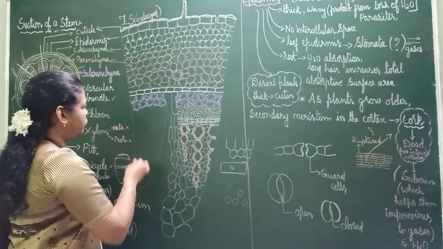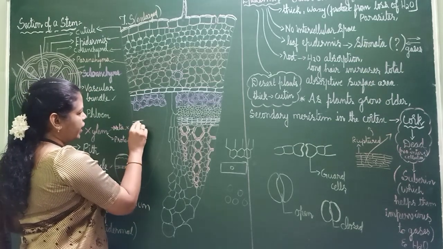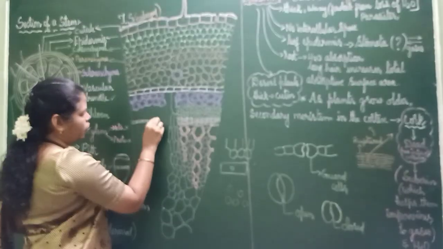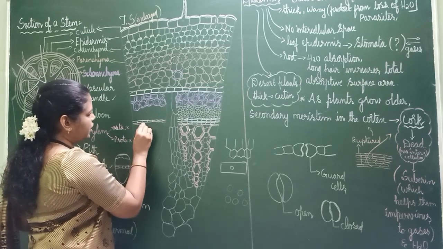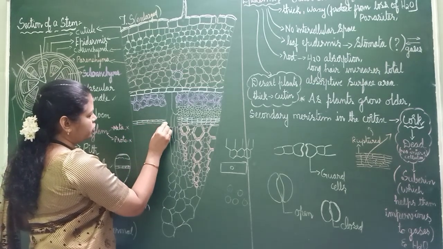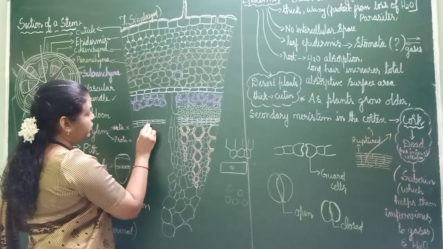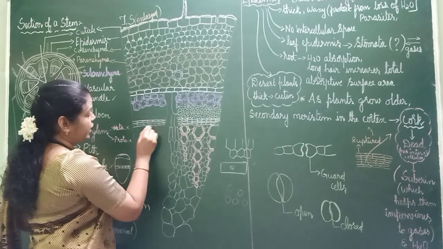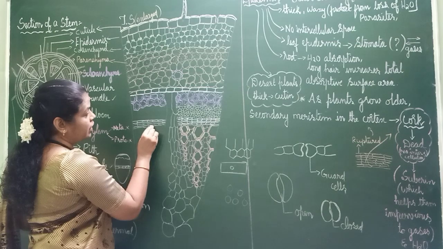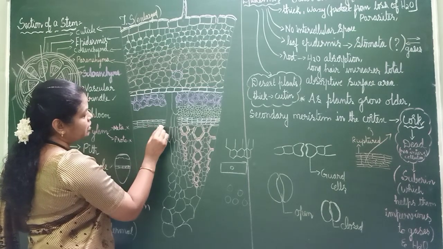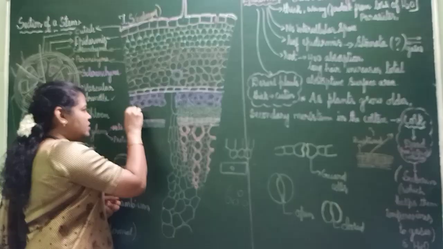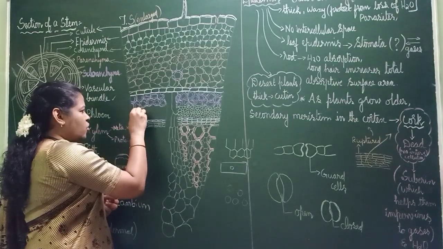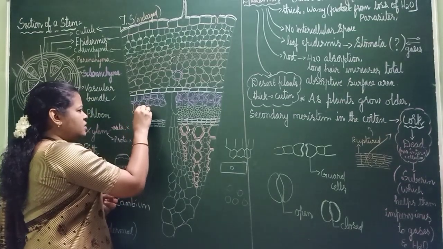Now I told you, in the middle what will come? Cambium will come in the middle. I will show you some 2-3 layers so that it is easy for you to understand. This is the cambium, which separates xylem and phloem. That side I have given 4 layers, and this side also I will show 4. And here you see the phloem cells. Phloem cells are small, like this.